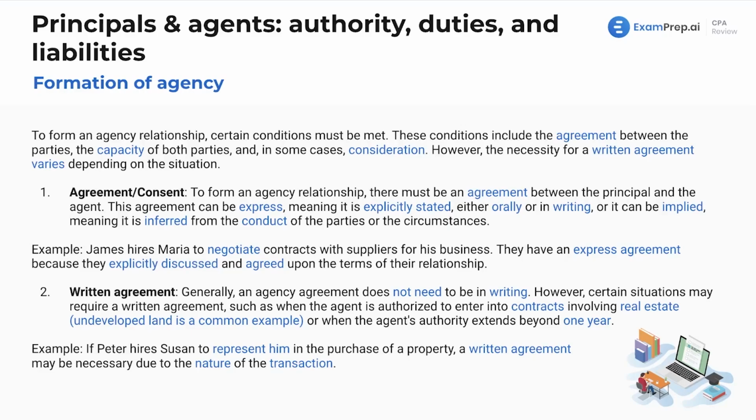Let's talk about the formation of an agency. You can't have one if you don't form it. So, what does it require to create an agency relationship? Well, we've got certain conditions.